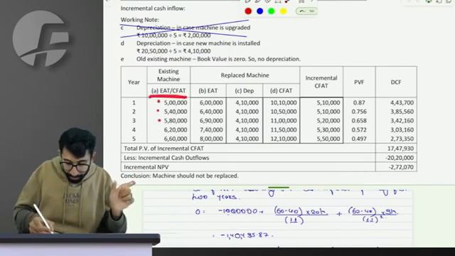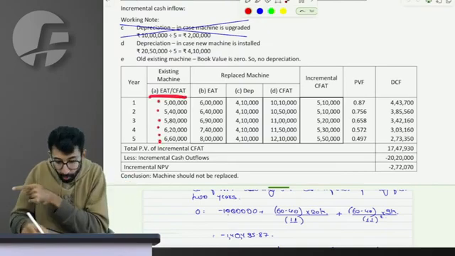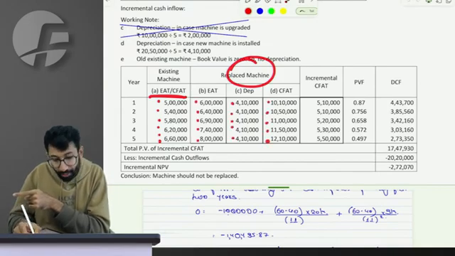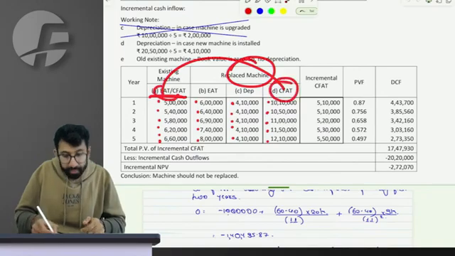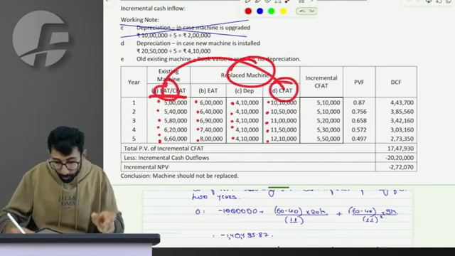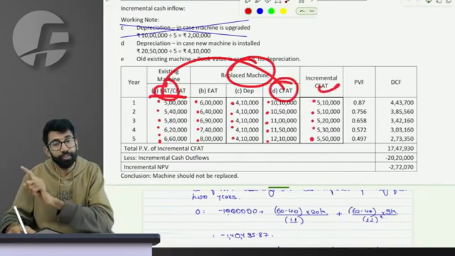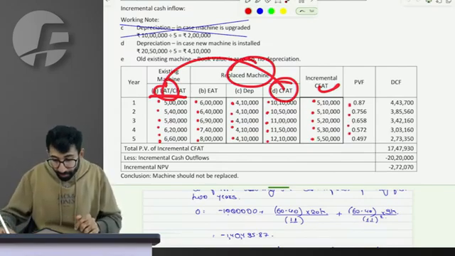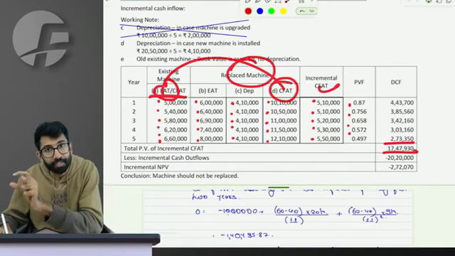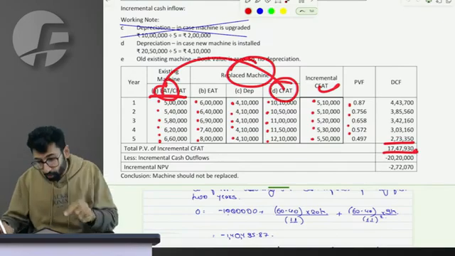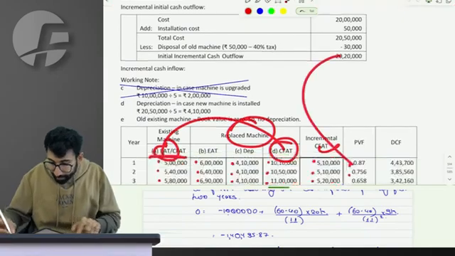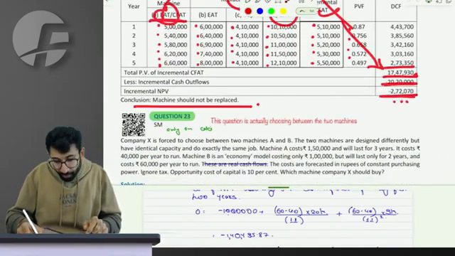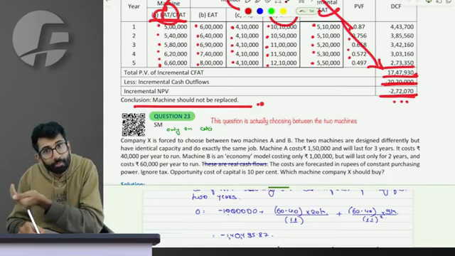For the existing machine, PAT and CFAT are the same, but for the new machine PAT is this. With the effect of depreciation, CFAT becomes this. So how much is the incremental CFAT of option 2 as compared to option 1? The incremental CFAT of every year is this. So extra you will have this inflow, right? The present value of which is 17,47,000. But to get this extra inflow, today you have to spend 20 lakhs 20,000 as your extra outflow, and the overall incremental NPV is negative, which means you should not replace.